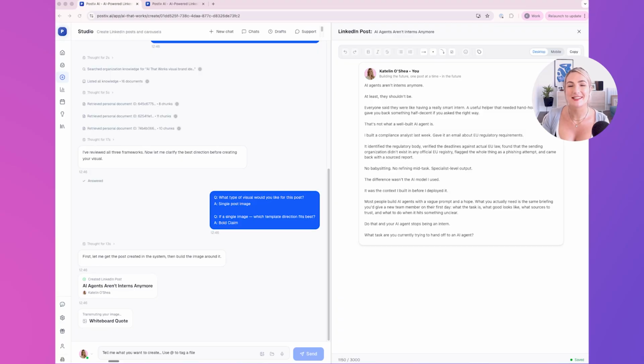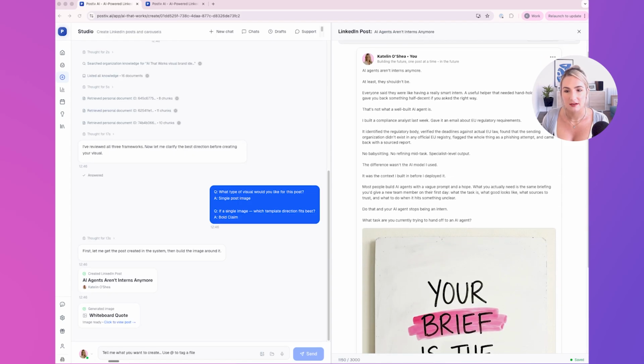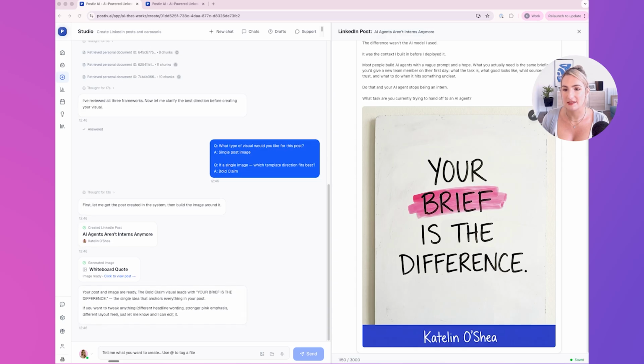But one thing I will say is that I use Claude Code and I am able to do amazing things within Claude Code. However, producing visuals like Postiv AI does for me, I cannot do in Claude Code. So this is the reason why this tool is extremely special. And I'm so happy to be using it on a daily basis.